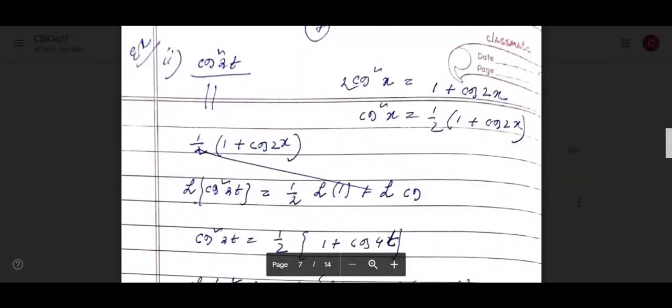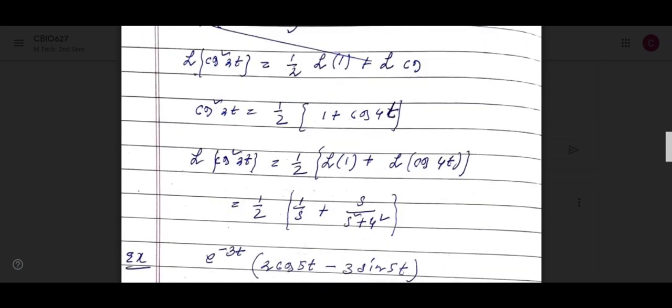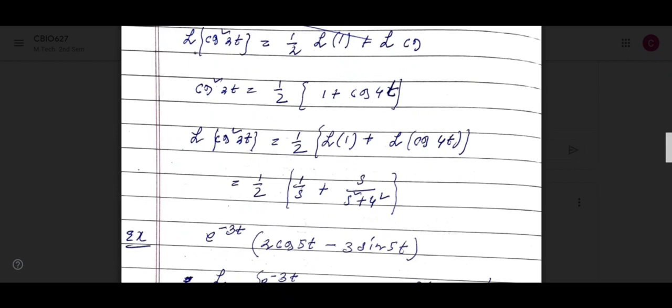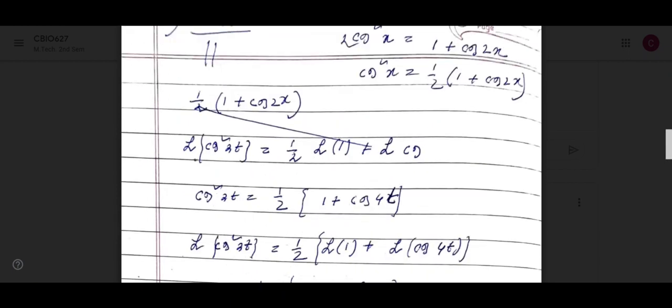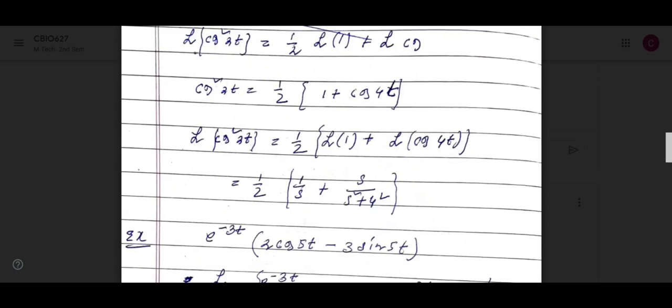Then Laplace transform, from the properties of Laplace transform, what can you write? Laplace transform of 1 plus cos 2t. So you apply the property of Laplace transform: Laplace transform of a f(t) plus b g(t) equals a times Laplace transform of f(t) plus b times Laplace transform of g(t). So you can do this way: half of Laplace transform of 1 plus half of Laplace transform of cos 2t.